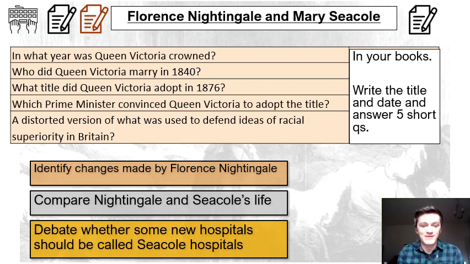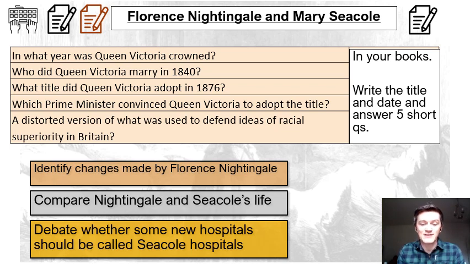Our objectives, or aims, for today. 1, I wanted to identify the changes made by Florence Nightingale. 2, I wanted to compare Nightingale and Seacole's life. 3, I want to debate whether some of the new hospitals that have been created, the emergency hospitals, should maybe be called Seacole hospitals and not all called Nightingale hospitals like they are.